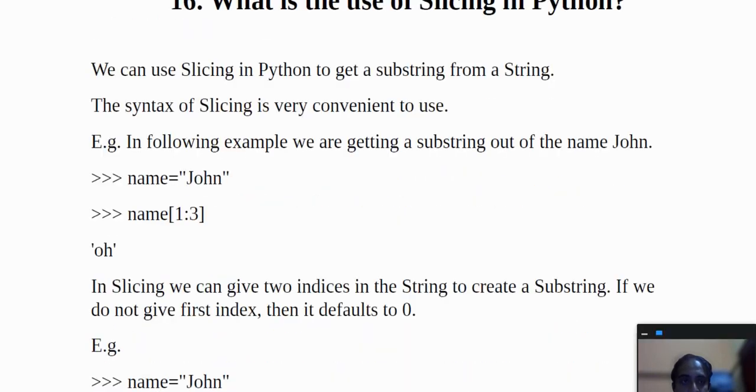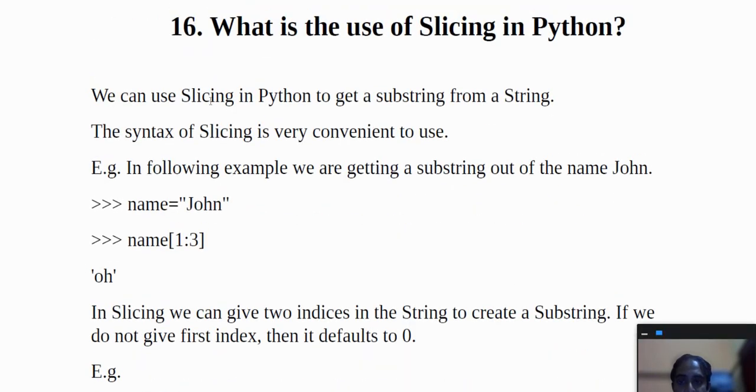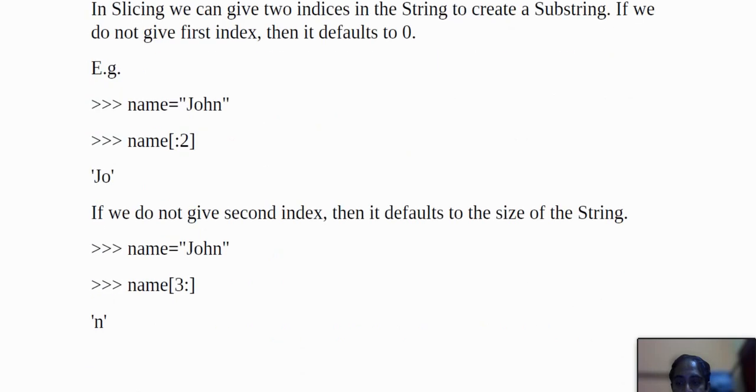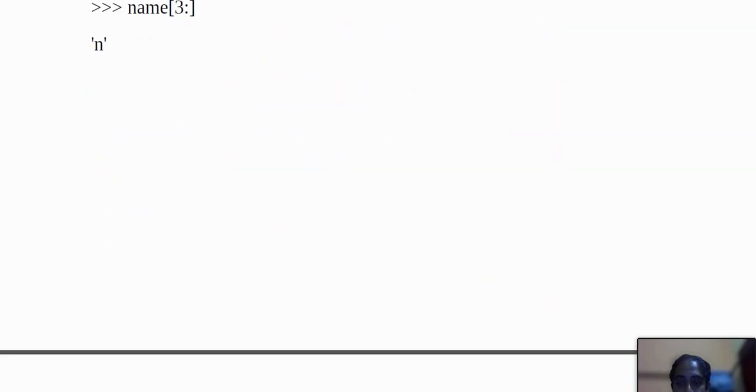Then what is the use of slicing in Python? We can use slicing in Python to get a substring from a string, and the syntax of slicing is very convenient to use. In the following example, we are getting a substring out of the name John. In slicing we can give two indices in the string to create a substring. If we don't give the first index, it defaults to 0. If we don't give the second index, it defaults to the size of the string.